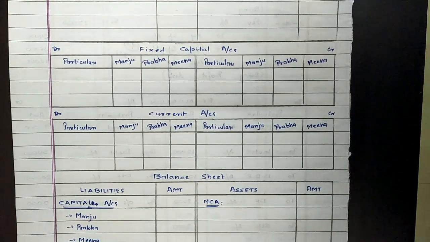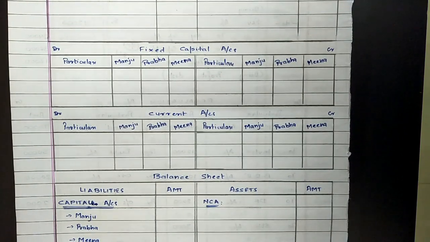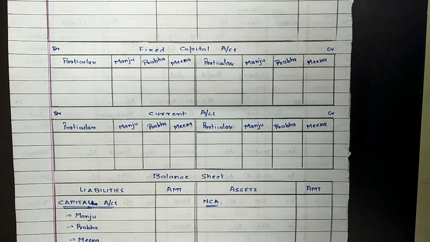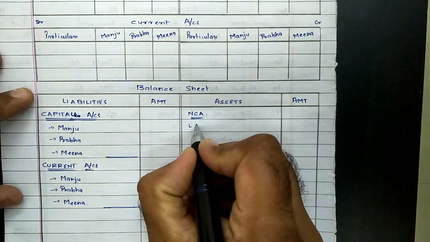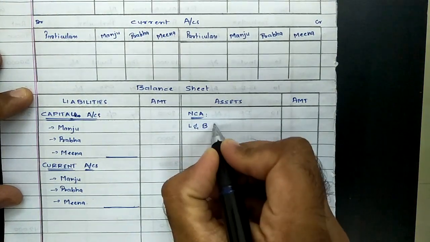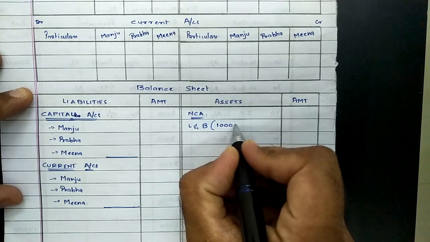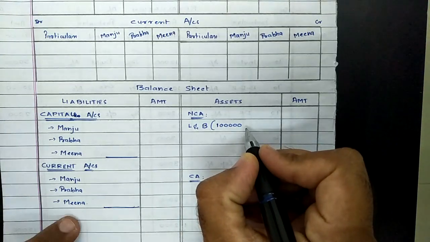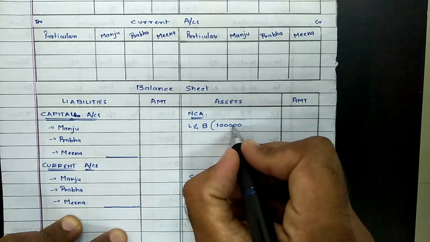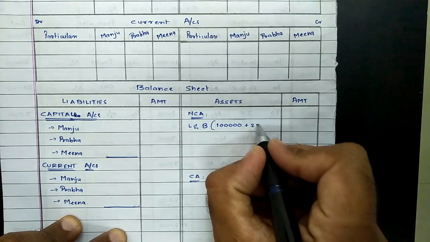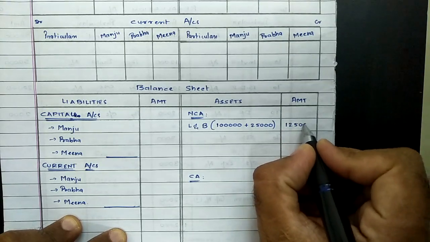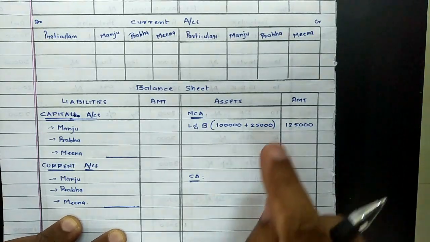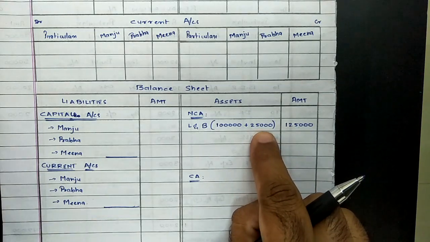The very first transaction was that the value of land and building is to be increased by 25%, whereas the value of land and building provided in the balance sheet was 1 lakh. There is a change in value of land and building. Land and building are our non-current assets. The previous value was 1 lakh and now it is to be increased by 25%. 25% of 1 lakh will be equal to 25,000. So the new value of land and building becomes 1,25,000. Now we are required to increase the value of land and building by 25,000.